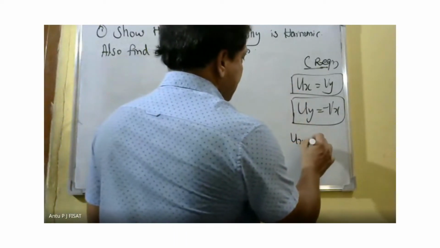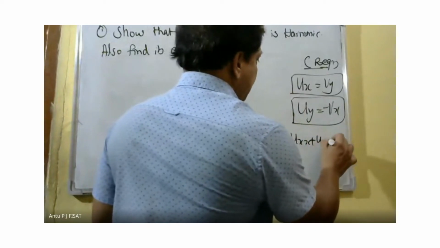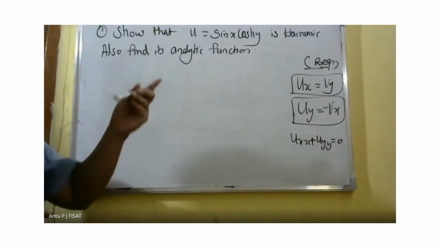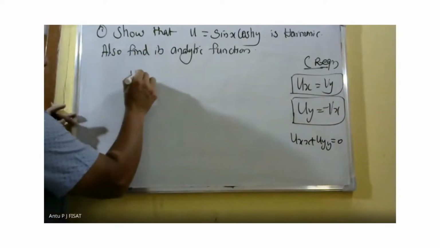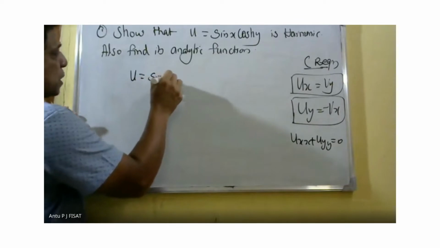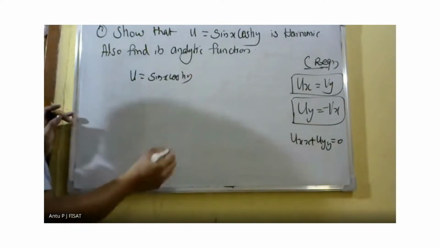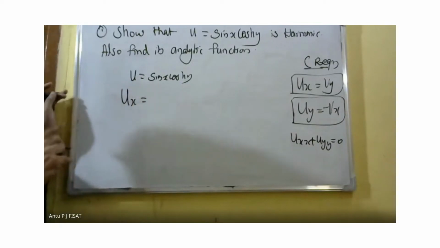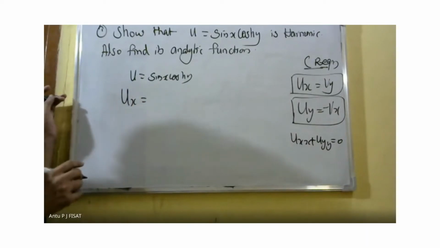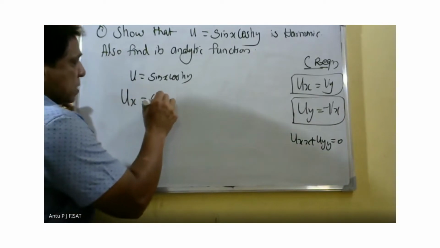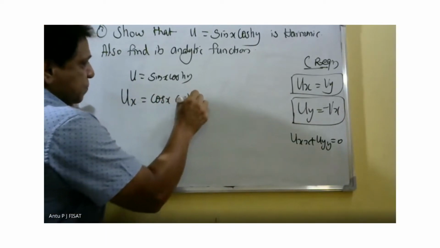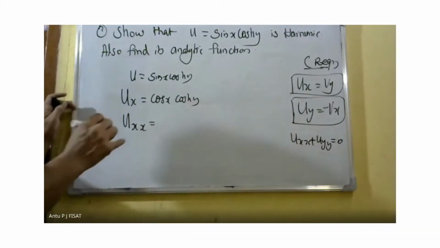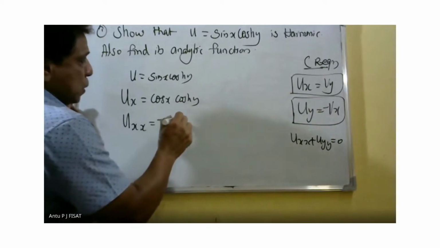For that, we have to show that uxx plus uyy equal to 0. First, we have to show that u equal to sin x cos hy is harmonic. For that, take ux, partially differentiating with respect to x. When we take partially differentiating with respect to x, sin x will be cos x cos hy. Then uxx is minus sin x into cos hy.